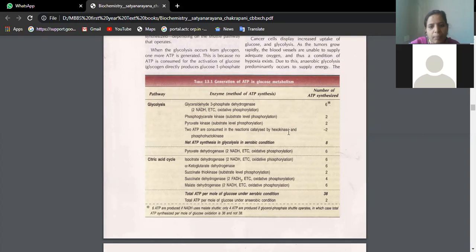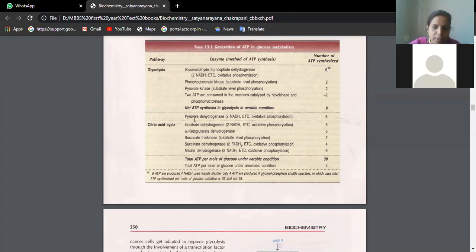Similarly, at pyruvate kinase also we have two ATPs, but initially two ATPs were consumed, because of which you give minus 2. So the grand total is 6 plus 2 plus 2 is 10, 10 minus 2 is 8. That is the net ATP synthesis in glycolysis in aerobic condition. But in the new book, NADH values are slightly different. Instead of 6, I remember it is 2.5, 2.5, it is 5. Check with the new book please.